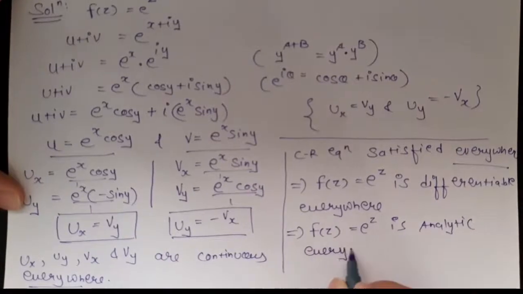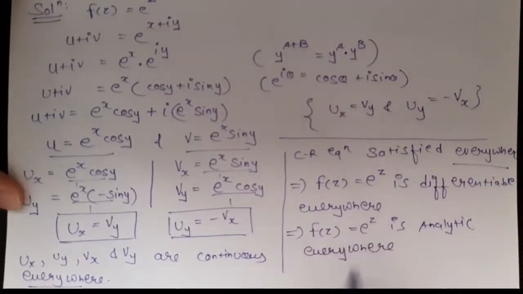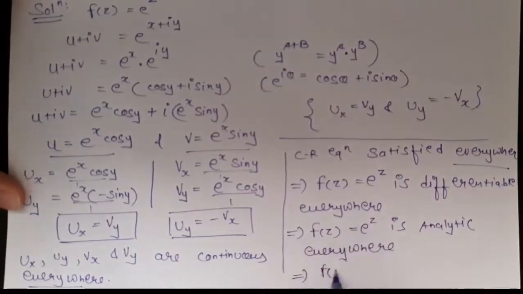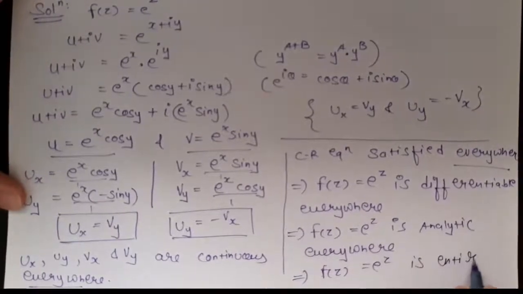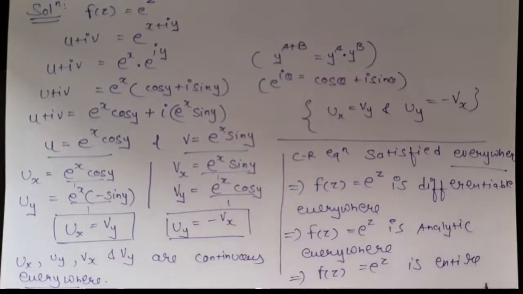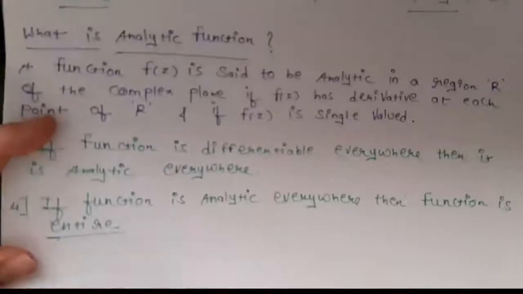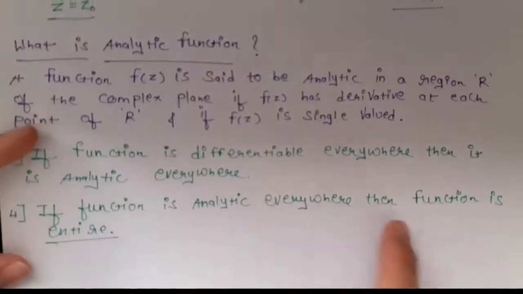Now as the function is analytic everywhere, the function is known as entire. So here f of z equals e raised to z is entire. Okay, so you can imagine that the mentioned points are very important. If a function is analytic everywhere, then the function is entire.